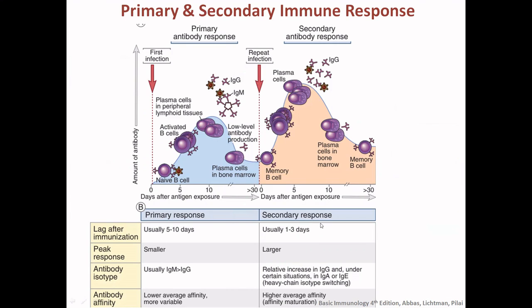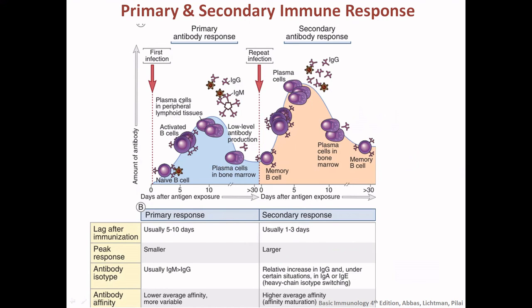So the difference between primary and secondary response is that the primary, here it is written 5 to 10 days, but it can go up to 3 weeks. And the secondary response is 1 to 3 days written here, but it can go up to 1 week. So the secondary response takes at least 1/3 of the time of the primary response, so it is faster or rapid. Then the peak, this is smaller, this is larger, meaning it is a heightened, stronger or robust response, the secondary response.